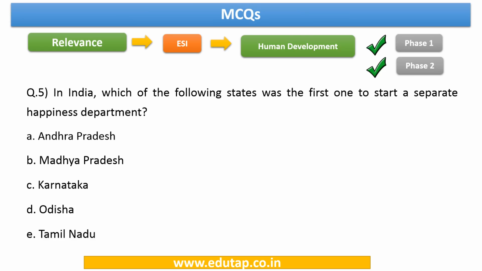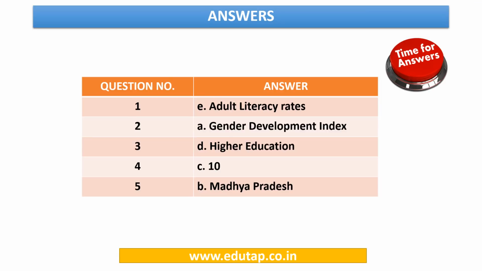Now we have come to question number 5. It says, in India, which of the following states was the first one to start a separate happiness department? Very straightforward question. Mostly this question can be found in phase 1 rather than phase 2. The answer to this question is Madhya Pradesh. The second state to come up with such an initiative was Andhra Pradesh. Here you can have a look at the answers of the various questions that we had discussed.